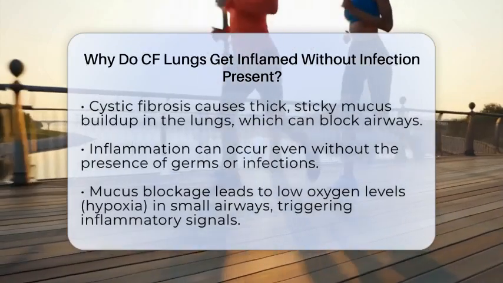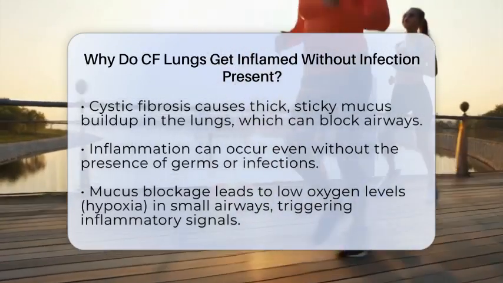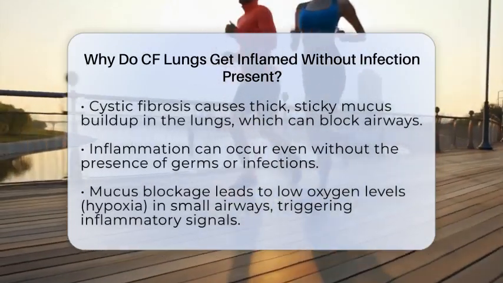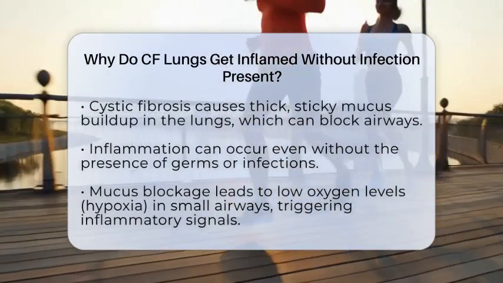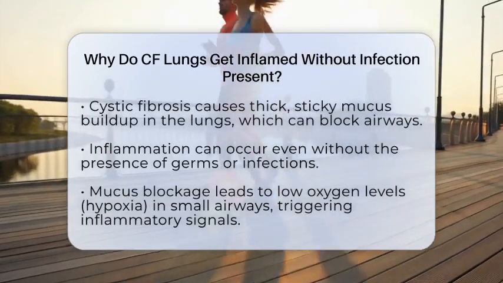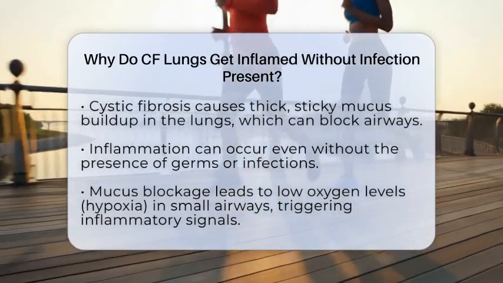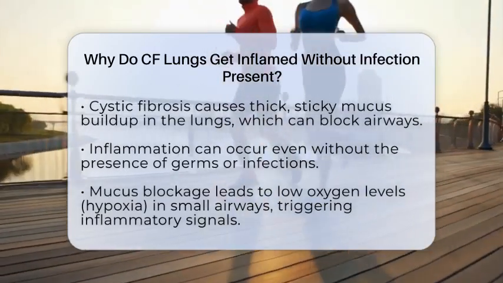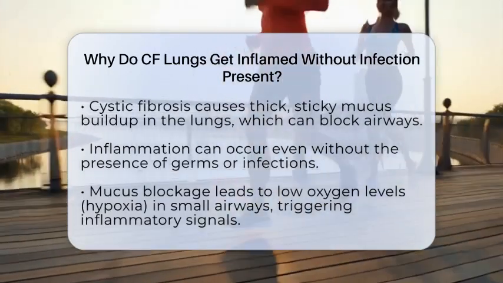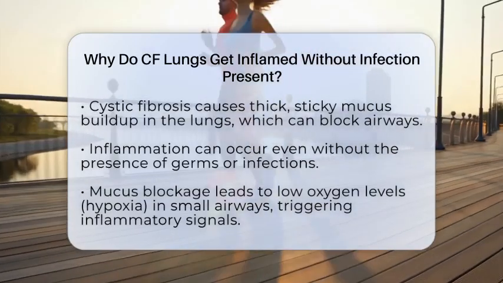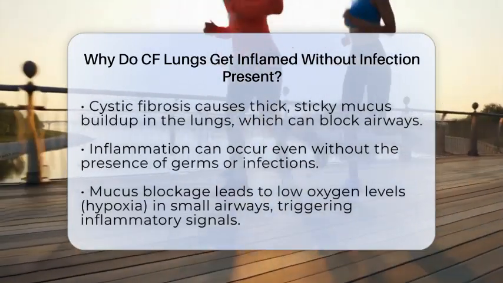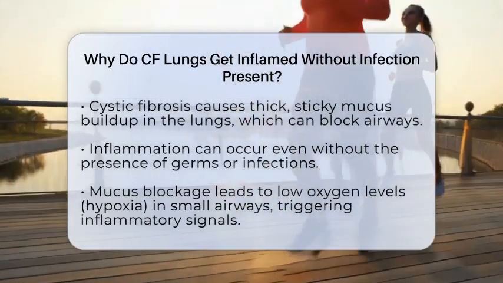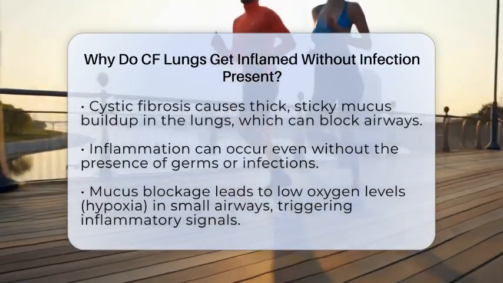When mucus blocks airflow, oxygen levels in the small airways drop, creating a low oxygen environment called hypoxia. This hypoxia signals the cells lining the airways to release inflammatory molecules like interleukin-1 alpha and interleukin-1 beta. These molecules promote inflammation and cause the mucus to become even thicker, making it harder to breathe.